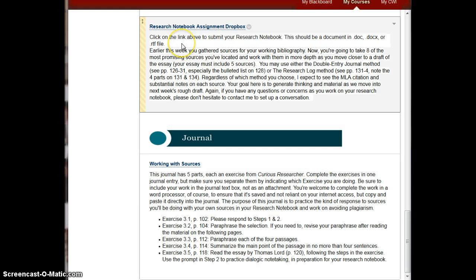Your final assignment this week is the research notebook. Earlier in the week, you will have completed the Working Bibliography. Now you will take 8 of the most promising sources you found and work with them in more depth to help you move closer to your rough draft.